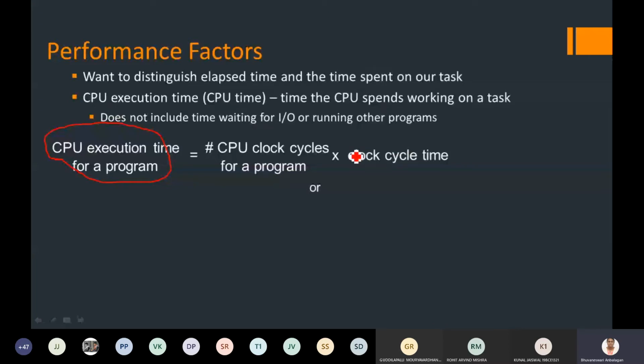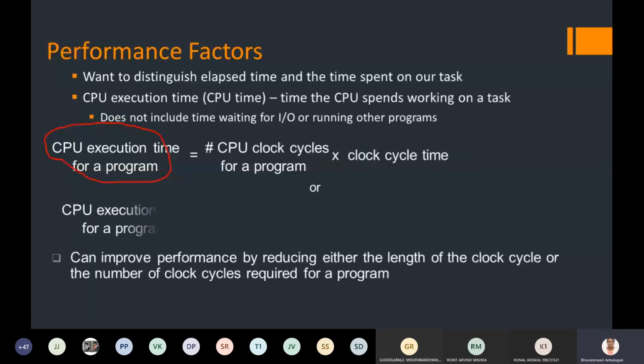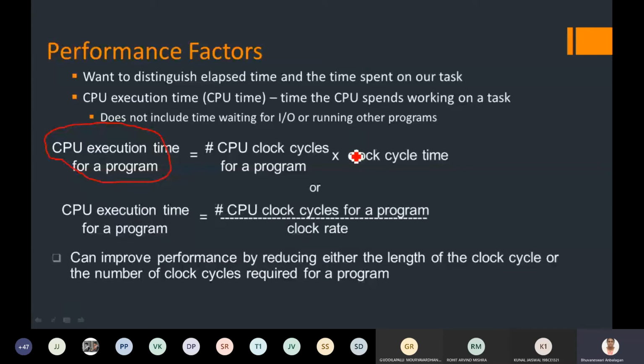Otherwise, I'm going to mention the formulas we usually use for computing the CPU time. In other words, it is the total number of CPU clock cycles for a program divided by the clock rate.